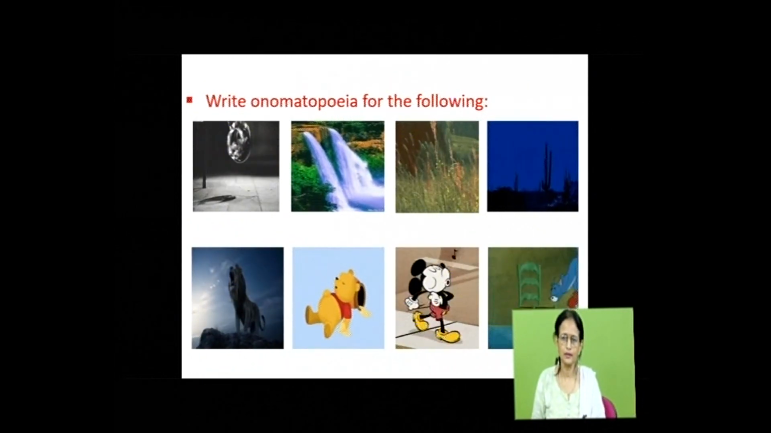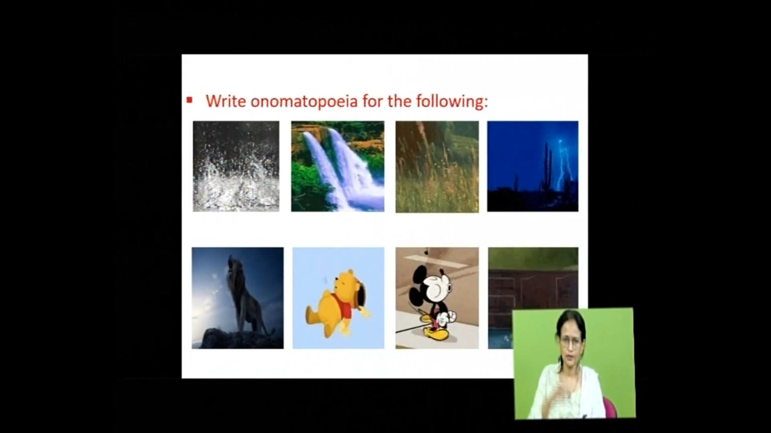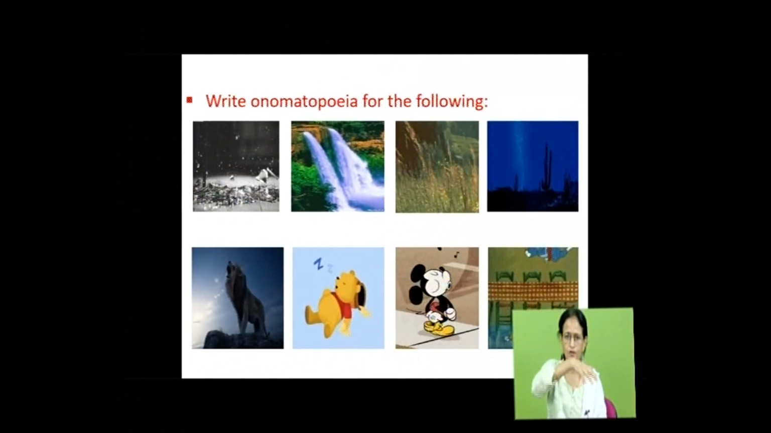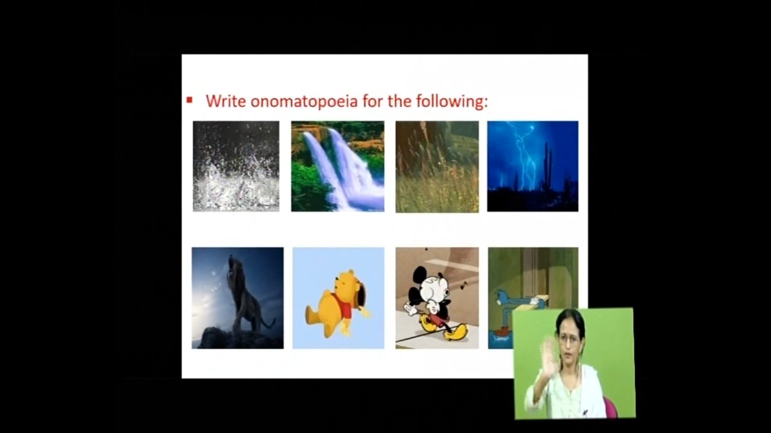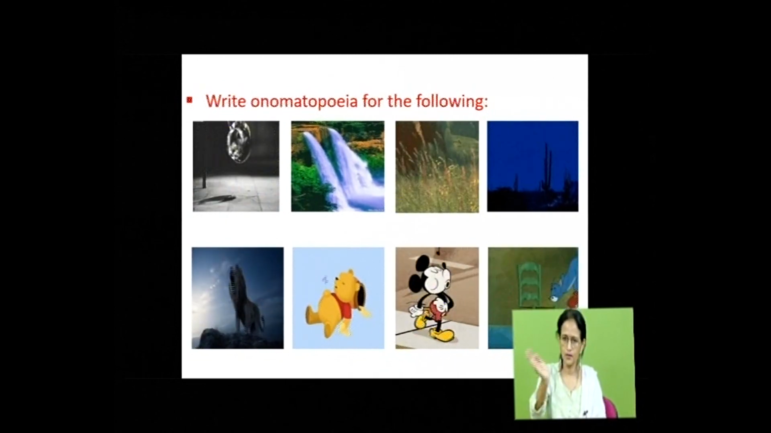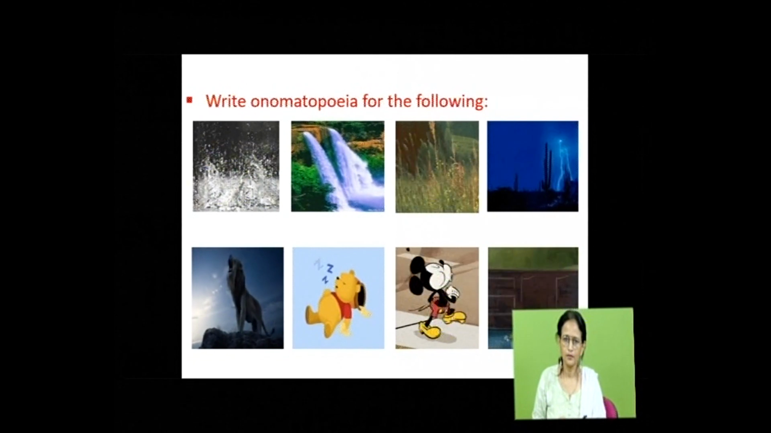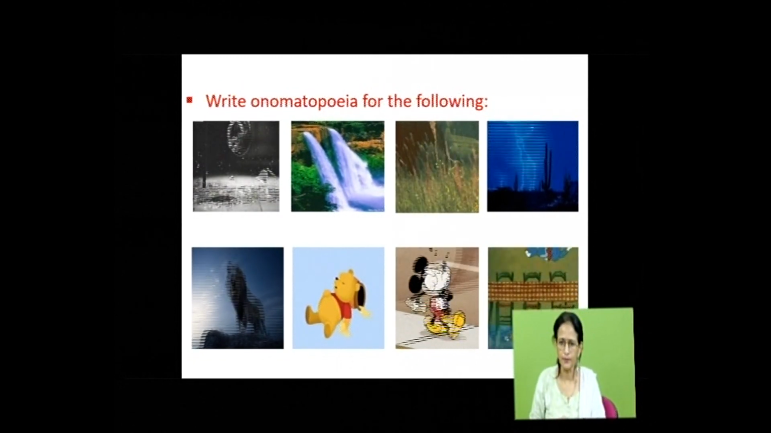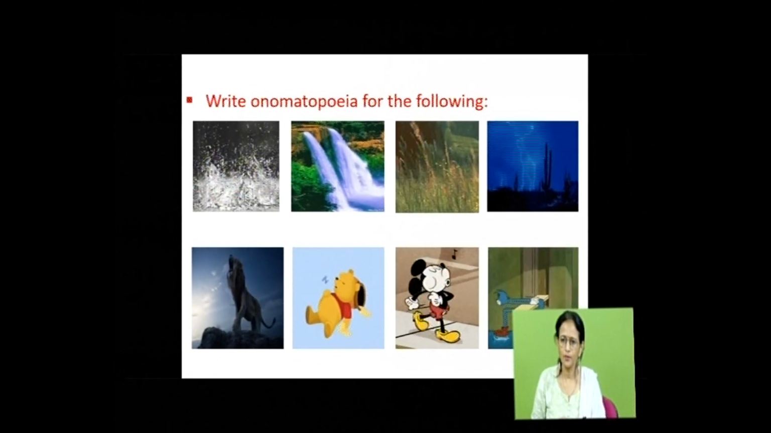So now this is an activity for you. Write onomatopoeia for the following. See, the first one, the glass falling, waterfall, the plants swinging in the wind, now thunder, lion, see the person sleeping, Mickey Mouse, see what he is doing, and last about Jerry.